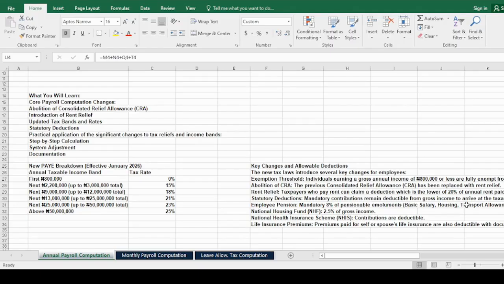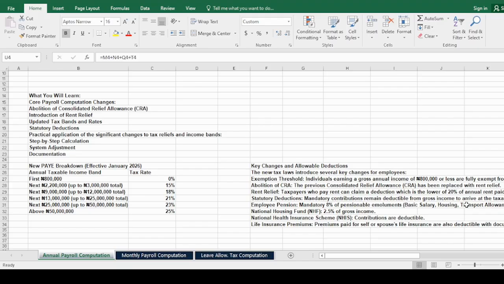So today's training is on PAYE and payroll computation under the new Nigeria tax law. Our learning points today include core payroll computation changes, under which we have the Consolidated Relief Allowance abolition, the introduction of rent relief, updated tax bands and rates, statutory deductions, and next is the practical application of the significant changes to tax reliefs and income bands, under which we have the step-by-step calculation, system adjustment, and documentation. Documentation is very key under this new tax regime.